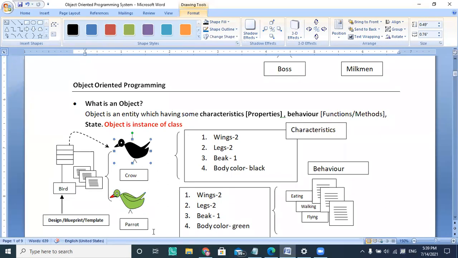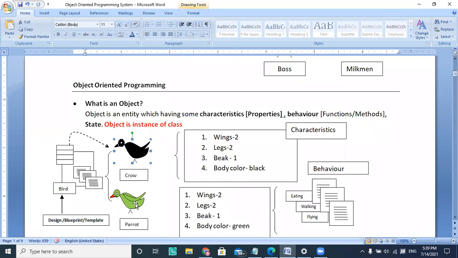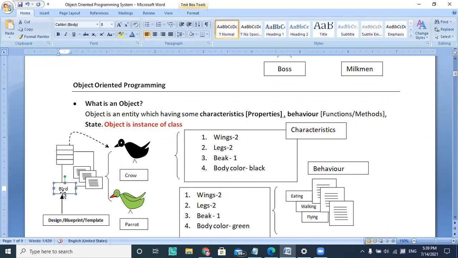All are flying. Okay, so flying is a behavior. All are eating through the beak, so eating is one kind of behavior. Being in the bird family, the crow is in the bird family, and the parrot is also in the bird family. So the behavior is the same. Therefore, I can say they belong to the bird class. Okay.